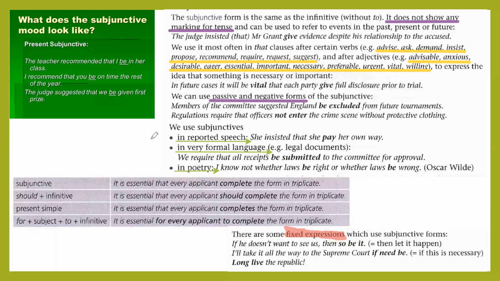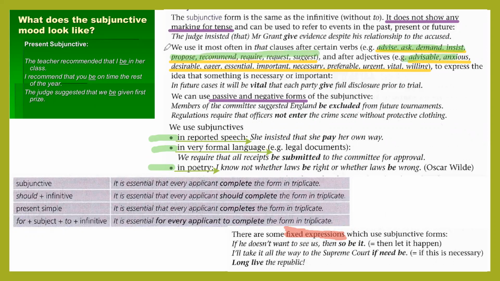We use it in reported speech, we use it in formal language, so that's a perfect idea for writing, and in poetry, where we meet it more than use it, I guess. So the verbs which we typically use in a subjunctive mood, and then I'll tell what it is: advise, ask, demand, insist, propose, recommend, and so on.